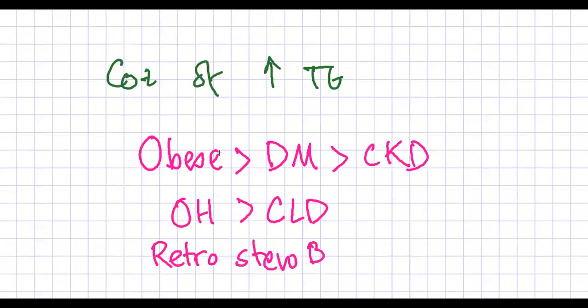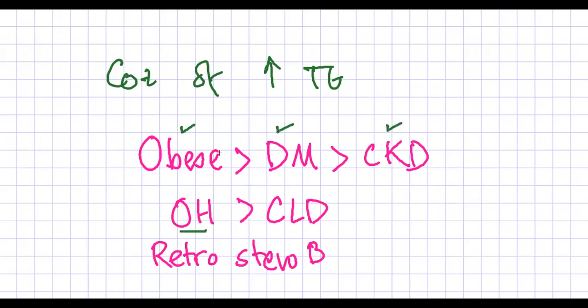Now comes the easier one, which is the cause of raised triglyceride. So you can remember this: an obese person. Obesity is a risk factor. An obese person develops diabetes mellitus, which leads to diabetic nephropathy, which is a common cause of CKD. So the risk factors are obesity, diabetes mellitus, and CKD.